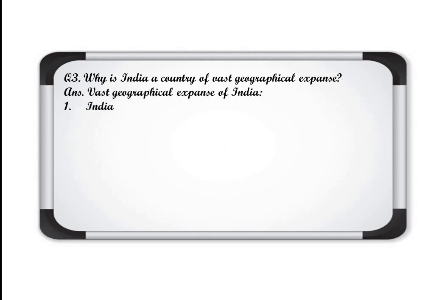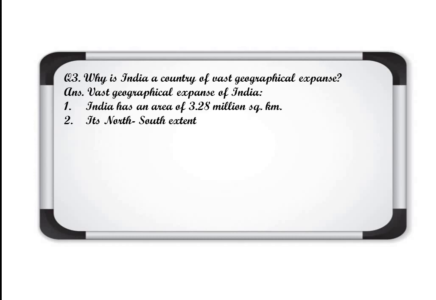Next, question 3 was, why is India a country of vast geographical expanse? Answer: the vast geographical expanse of India. India has an area of 3.28 million square kilometers.